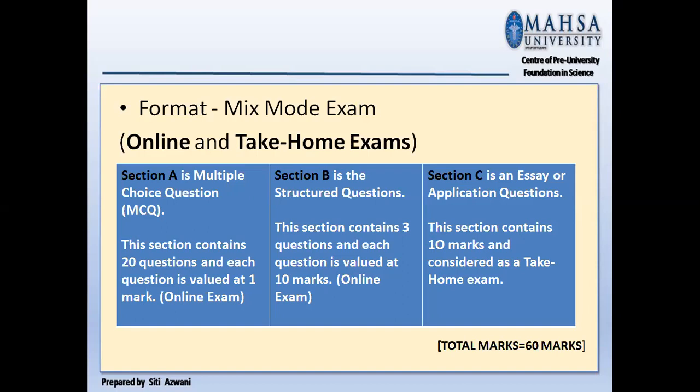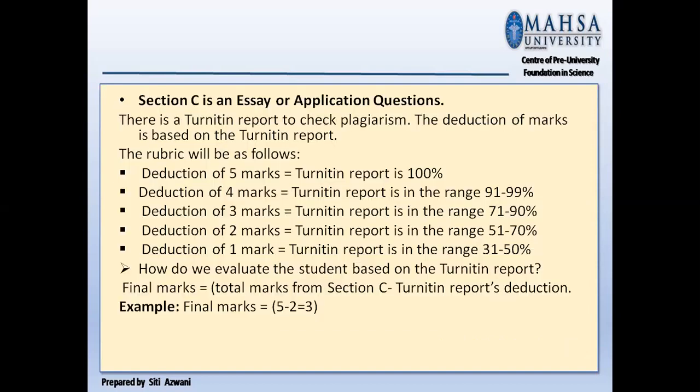Next, section C is an essay or application question. There is a Turnitin report to check plagiarism. The deduction of marks is based on the Turnitin report. You can see the rubric. If your Turnitin report is 100%, the deduction is 5 marks.